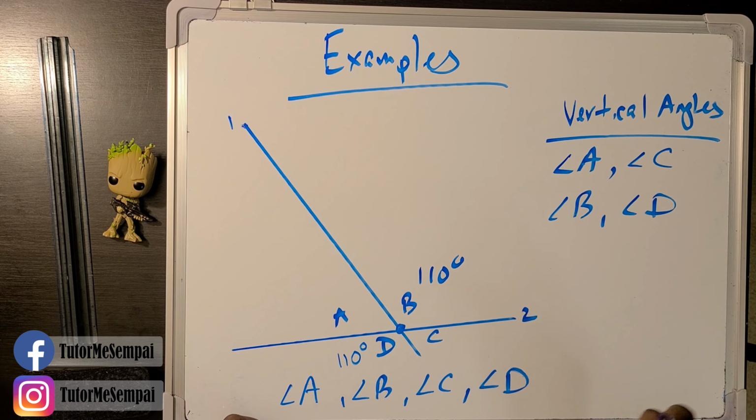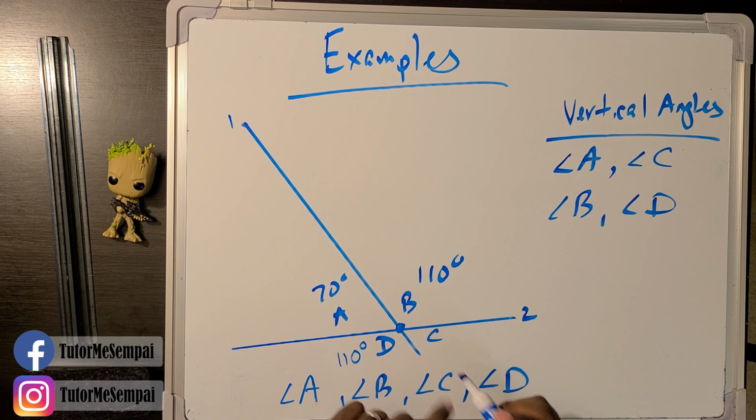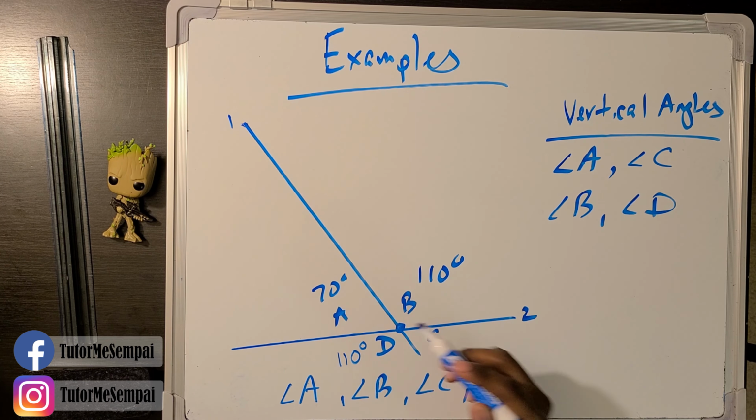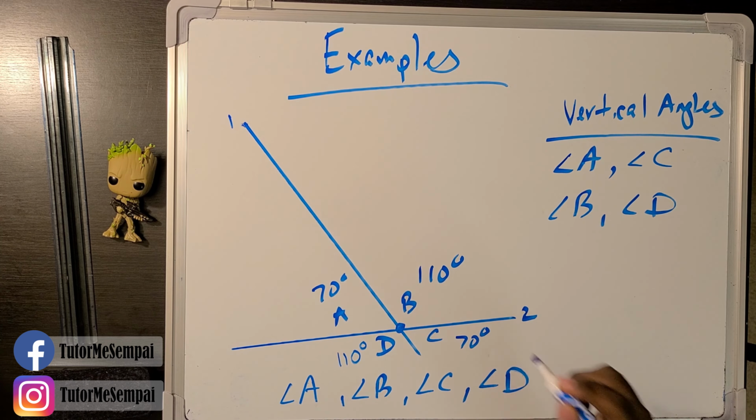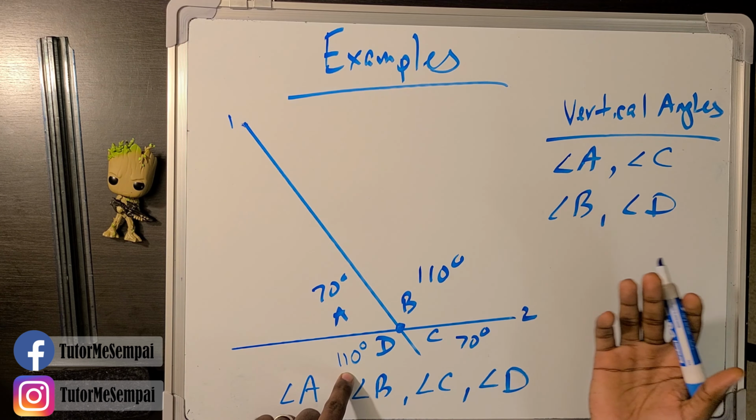So little tidbit of information, but now that we know angle A, can we find angle C? Well, angle C is going to be congruent to angle A, thus angle C also has to be 70 degrees. Or you could have used the supplementary rules because it has to be 180 down here, but we're focusing on vertical angles. Because we know that these two are vertical, they're congruent, therefore if we have this measure, we have that measure. Let's look at one more example.